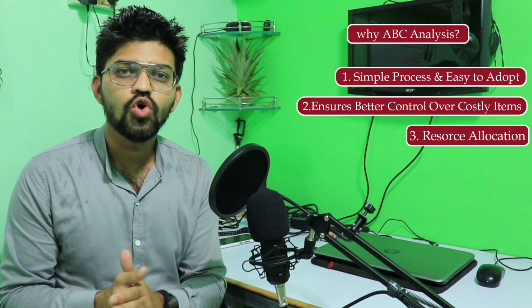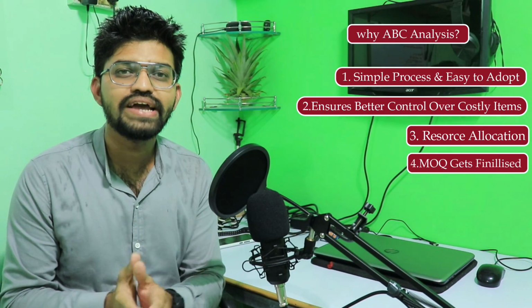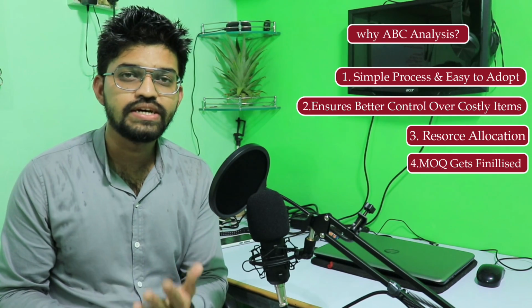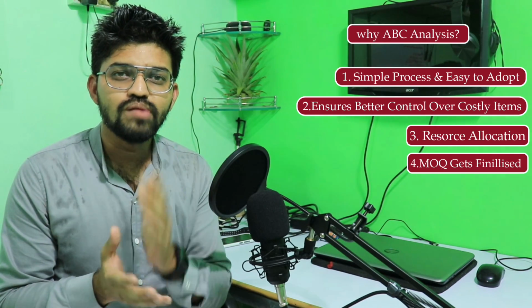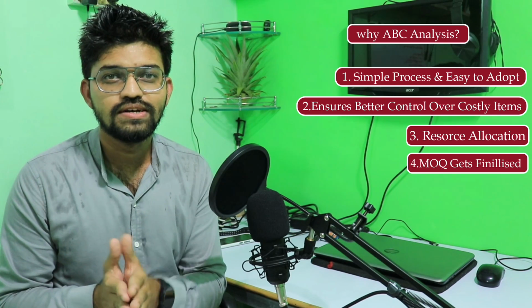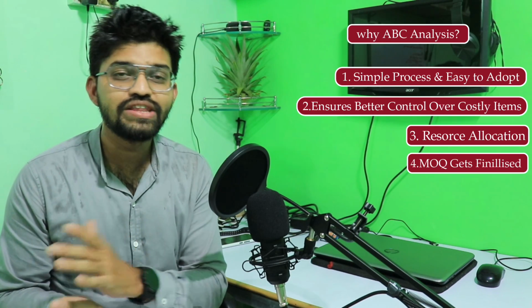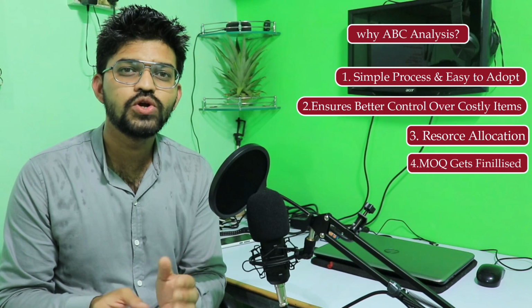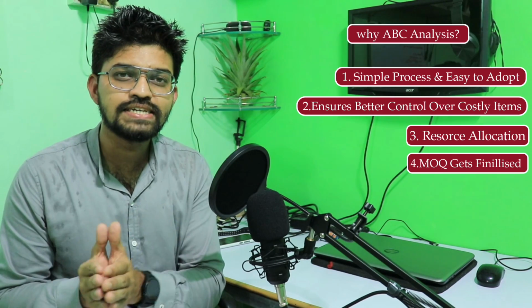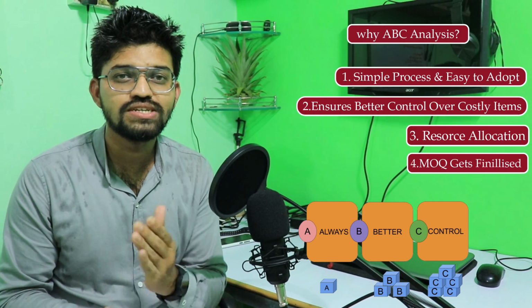It ensures better control over the inventory, and the minimum order quantity gets finalized easily by carrying out this ABC analysis. Also, we can carry out cost control for each and every item in stock. So guys, because of the above reasons, we have to carry out this ABC analysis, as it is a simple statistical approach to achieve better control over inventory. We can term this ABC analysis as always better control over inventory, and that can be achieved by carrying it out.